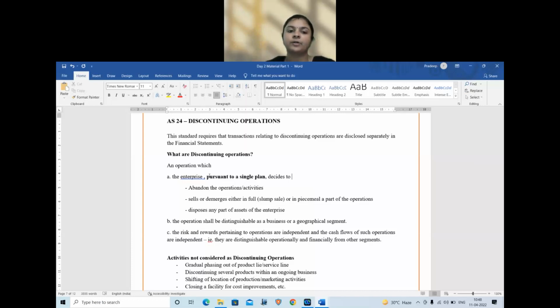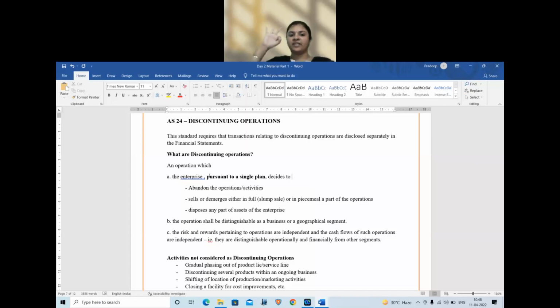Point number two, the operation has to be distinguishable business or geographical segment. If you are following AS 17, whatever is reported under AS 17 will apply. Else, you have to distinguish, you have to have a separate distinguishable segment. Third, risk and rewards pertaining to that operation should be independent and cash flows to the operation should be independent.